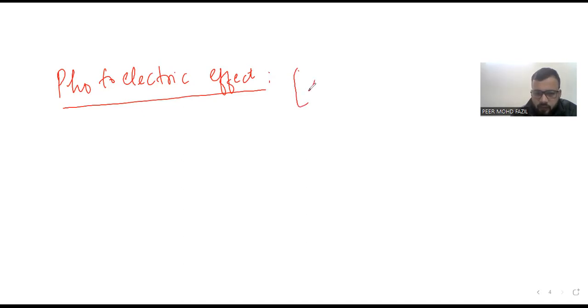when a light of suitable frequency radiation falls on any metal surface. You just have to remember the concept, as I will discuss each and everything, the effect of intensity, the effect of frequency, via graphs as well as via images and examples. So I just told you, the emission of electron from a metal surface.